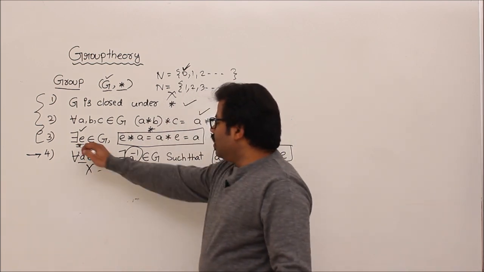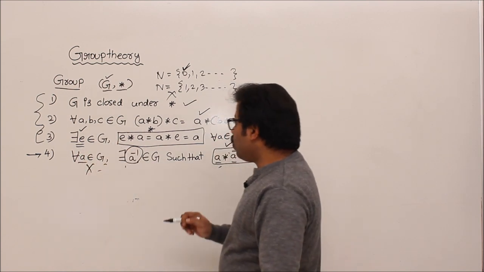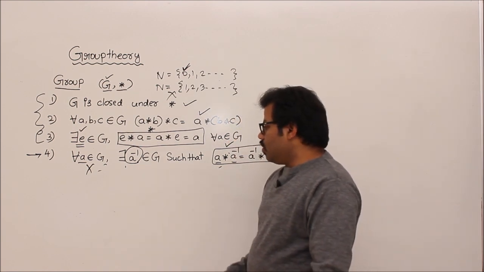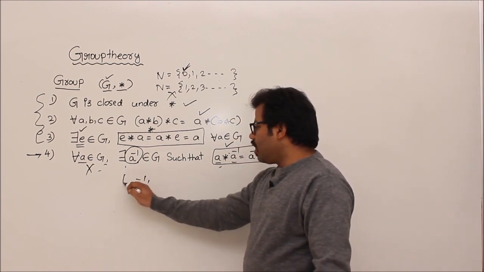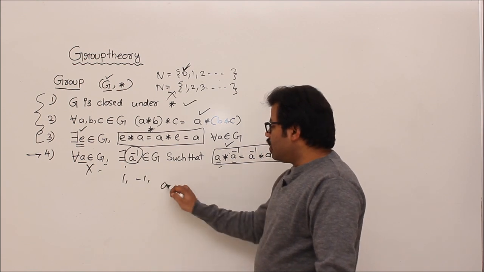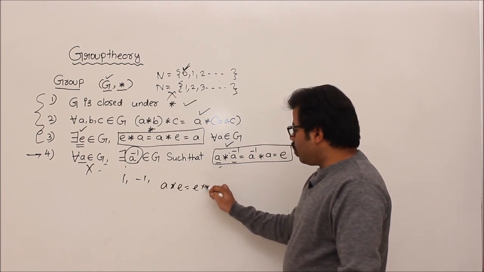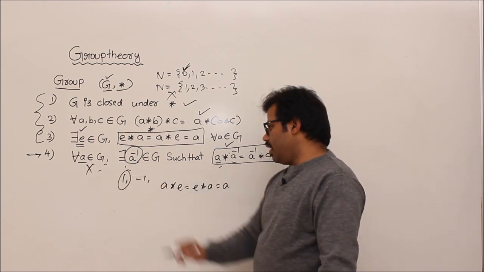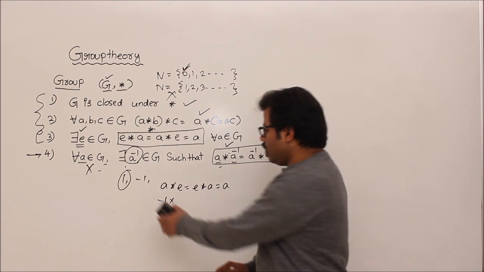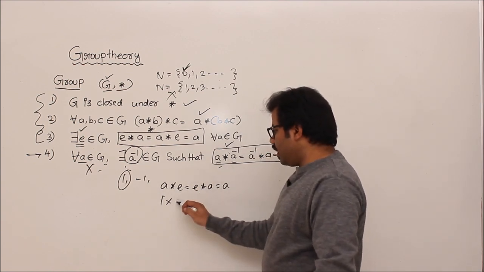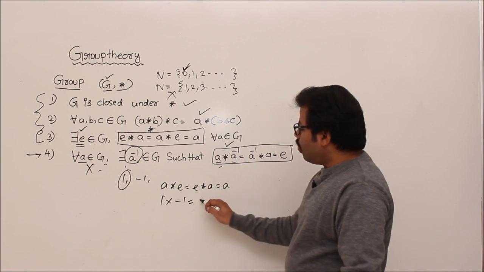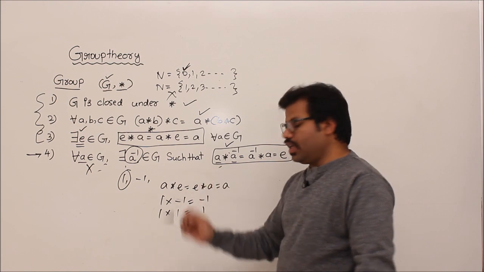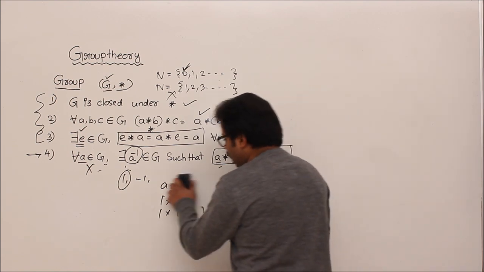Now, the third one, there exists E belonging to G. We have to show the identity element, right? By this time we have got experience. Let us go fast. So, what is the identity element here in 1, minus 1? What is the property? A star E equals E star A equals A. With my knowledge, I understand that 1 is the identity element, because 1 into any element, take 1 into minus 1, what is it? Minus 1, correct? Yes. So, 1 into 1 is 1. So, that's why A star E equals A. So, that's why there is an identity element.